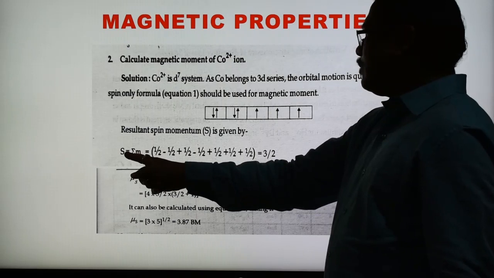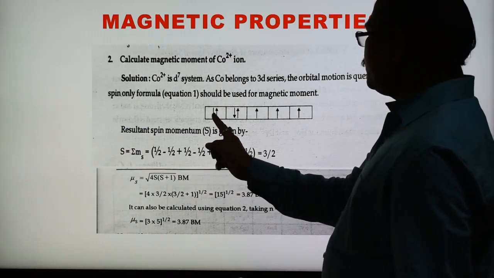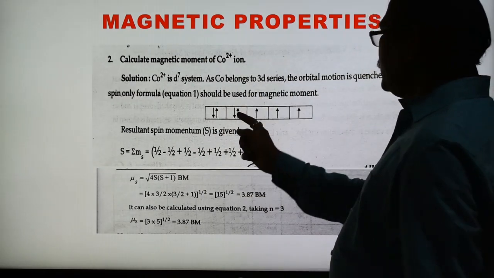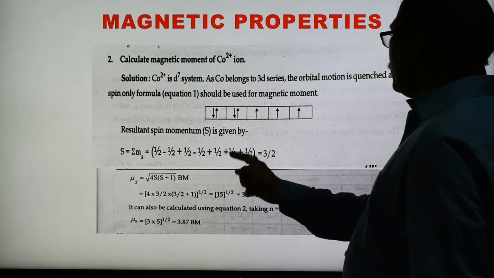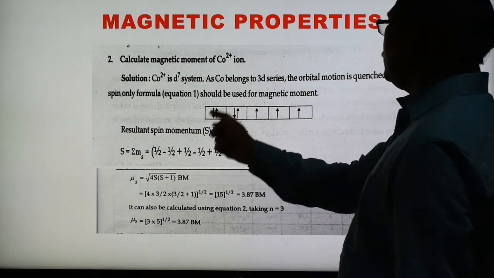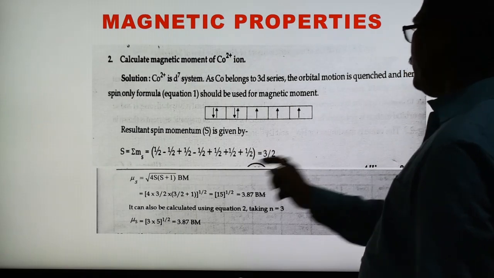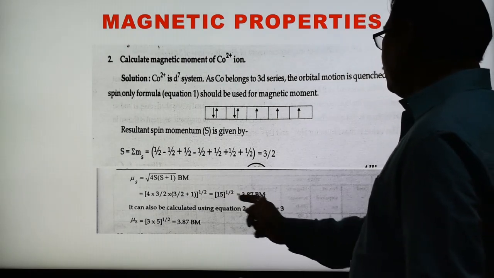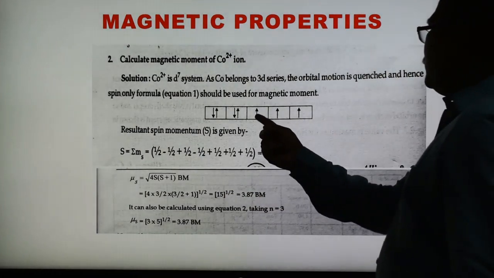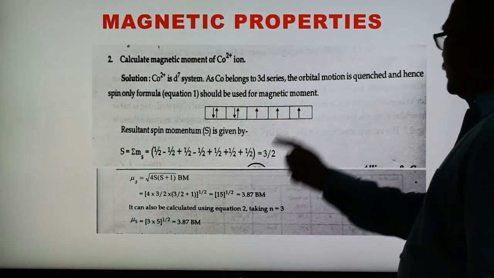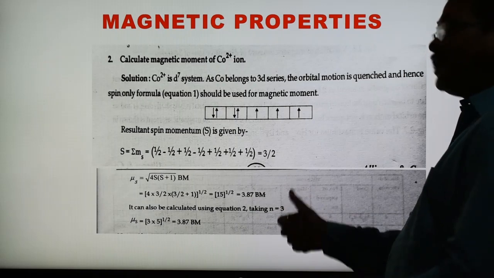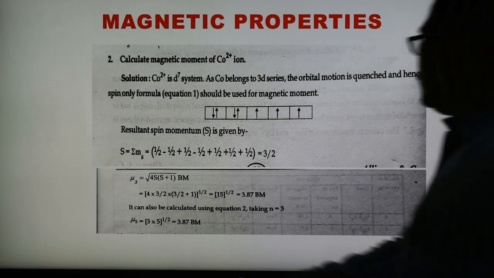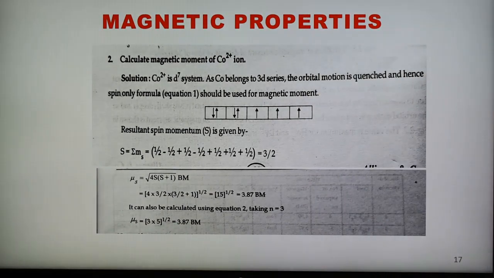Here the same formula: S equals 1 by 2 plus 1 by 2, then minus 1 by 2 because spins are opposite. Again plus 1 by 2, minus 1 by 2, and plus 1 by 2, 1 by 2. So these cancel, and only 3 spins remain, 1 by 2, 1 by 2, 1 by 2. So 3 by 2 is the answer. After putting the value 3 by 2 here, we obtain the square root of 15, and the answer is 3.87. In this case unpaired electrons are 3, and therefore the magnetic moment is 3 point something, 3.87 Bohr magneton. It can also be calculated by using the spin only formula, and by using this also the value is 3.87 Bohr magneton.